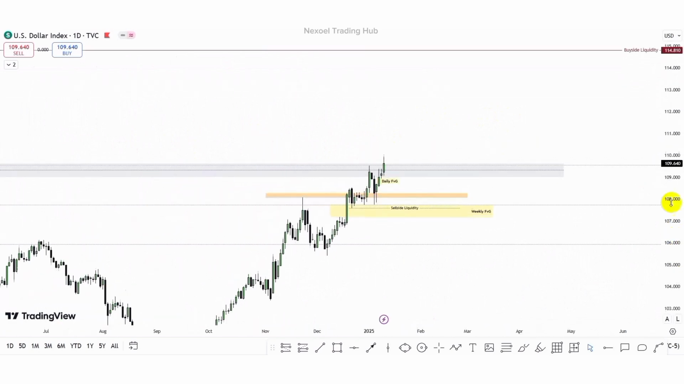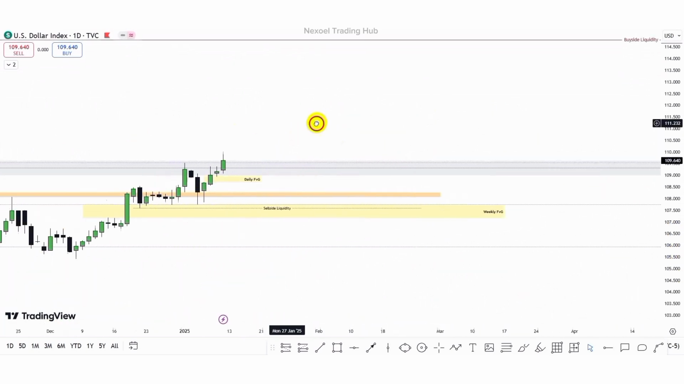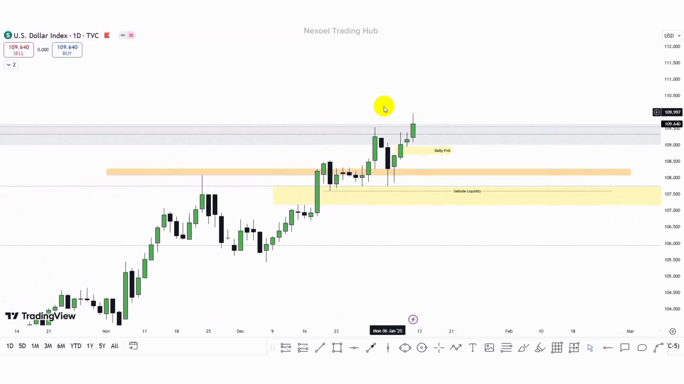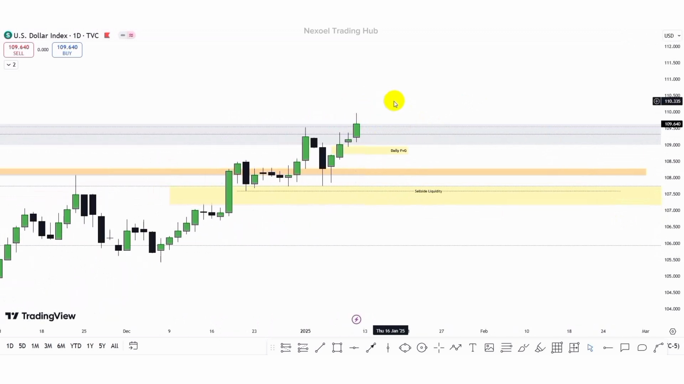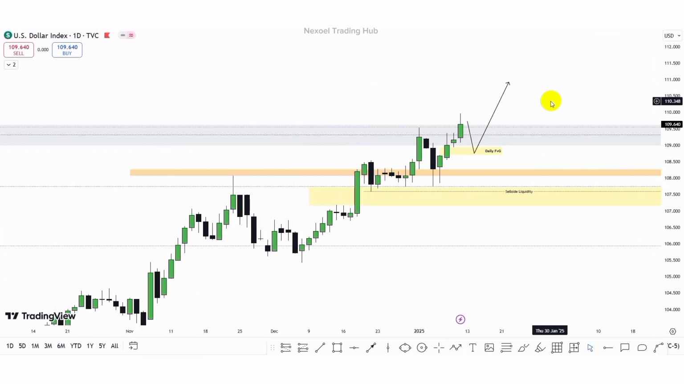So we can see the possibility of a pullback to the downside before we can have the bullish continuation to the upside. So I'm looking forward to see the possibility of price dip into the daily fair value gap, and then we have the bullish continuation. This is what I'm looking forward to see.